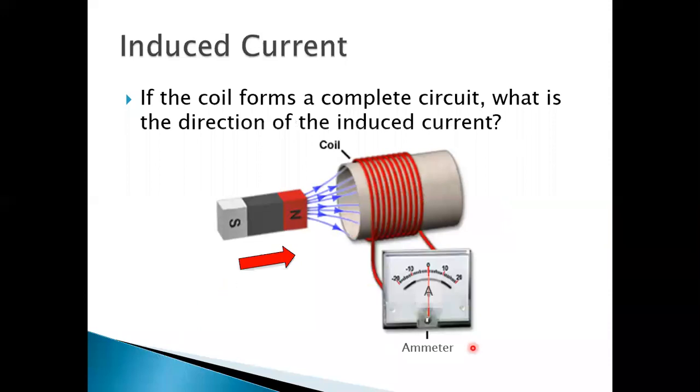Now a galvanometer is connected here, or an ammeter. This is not an ammeter, this is actually a galvanometer, because an ammeter has no zero calibration at the mid. Here zero calibration is at the mid.